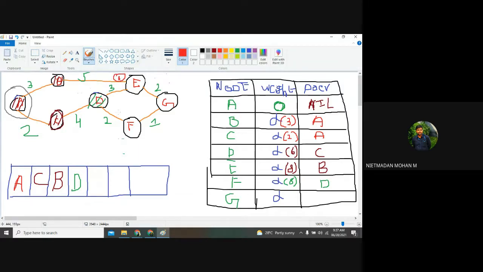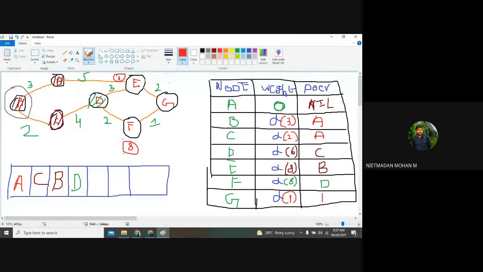So again, D will be inserted. And now we are going to start with F, right? How many vertices are there in F? Unvisited vertices. So for F, already the weightage of F will be 8, and again it wants to travel to G. So it means that the weightage will be 9, right? Yes, sir.